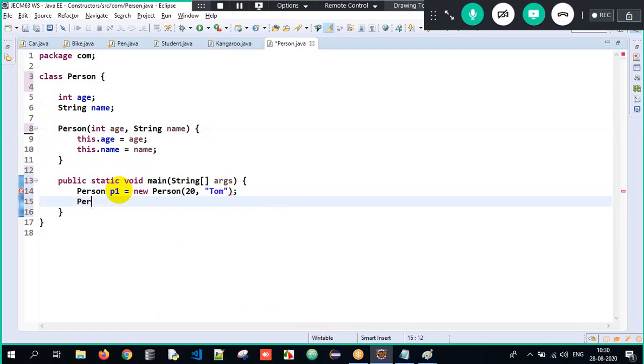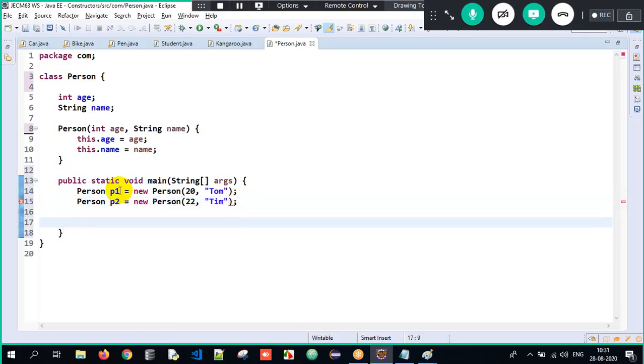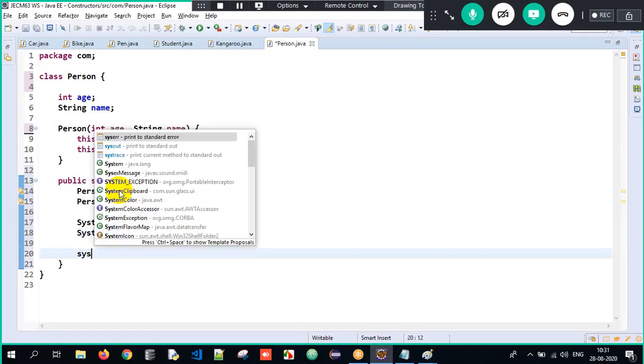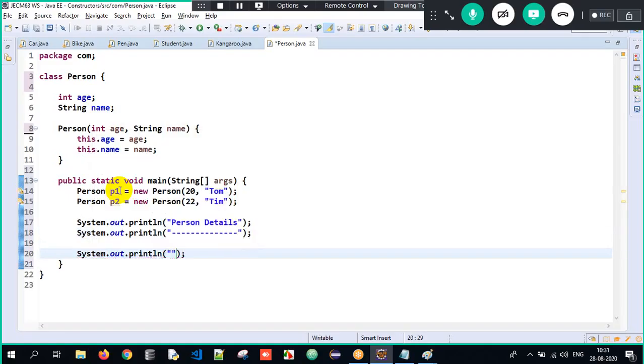Again, Person P2 equals new Person of... okay, and what is the age? The age is 22 and the name I can give as anything. I'll just give it as Tim here. Got it? So now I'll just print the person details. I can do it in a beautiful manner here. I'll write sysout, person details.